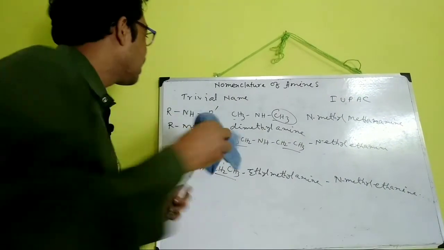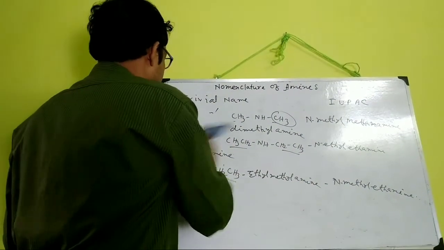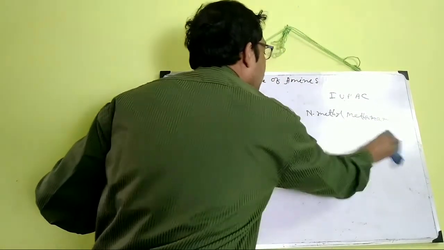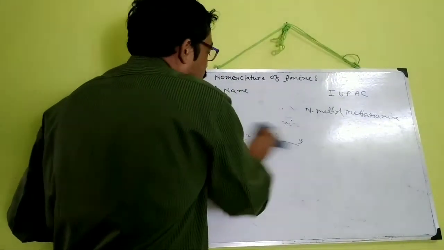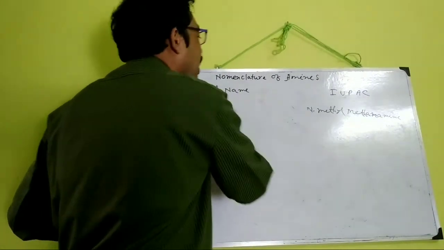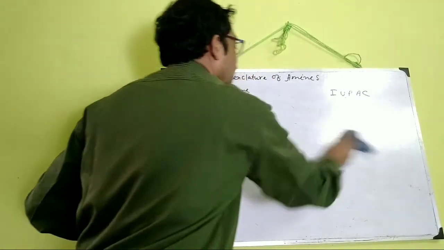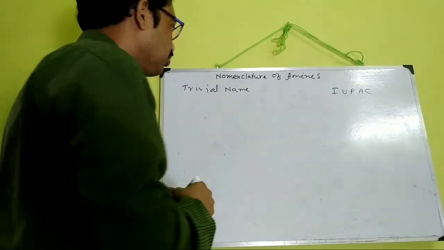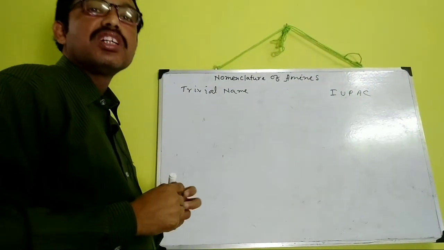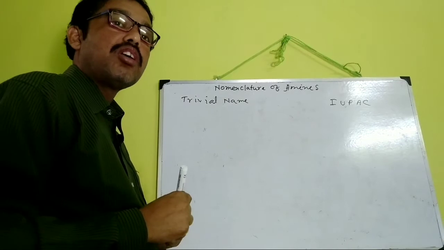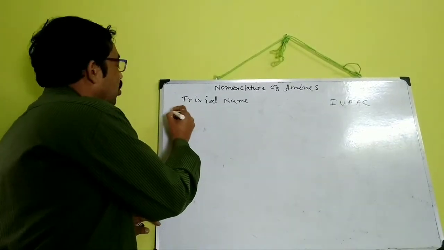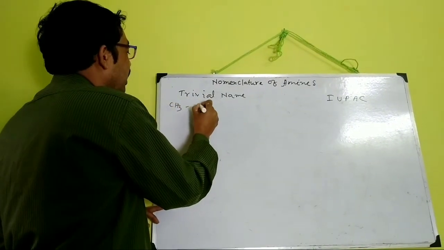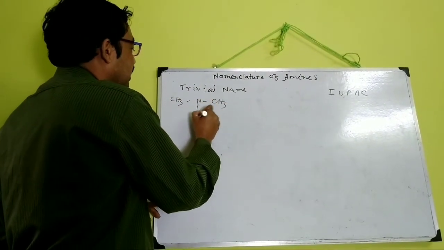Now I am discussing tertiary amines. A tertiary amine is obtained by replacing all three hydrogen atoms of ammonia by alkyl groups. Alkyl groups may be the same or different, and three kinds of tertiary amines can be obtained. As for example, all three alkyl groups are the same. Here N(CH3)3.